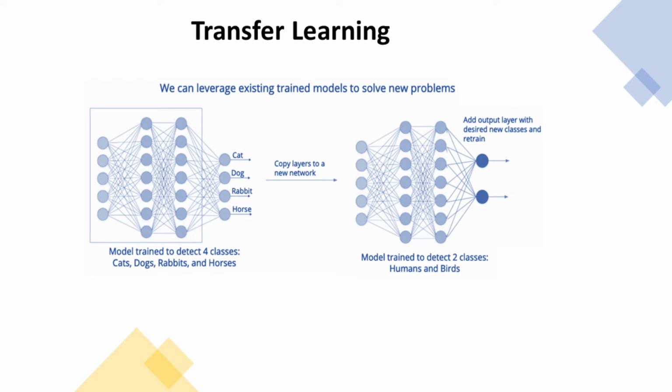In the example above, we are leveraging the weights of an existing classification network, one that classifies cats, dogs, rabbits, and horses. We are keeping the first few layers of the trained network, then adding and retraining a final classification layer to create a new classification network that identifies humans and birds.